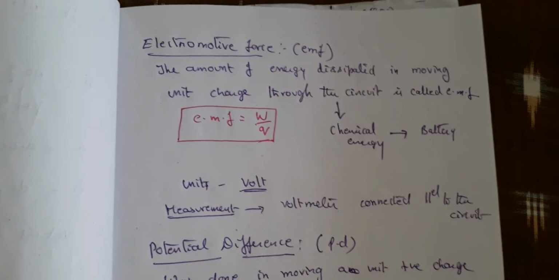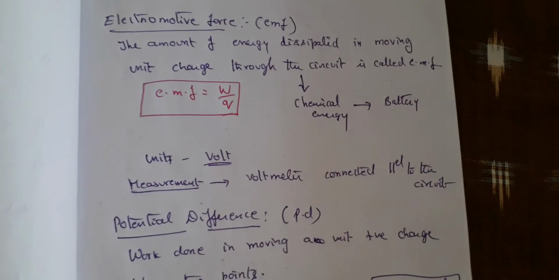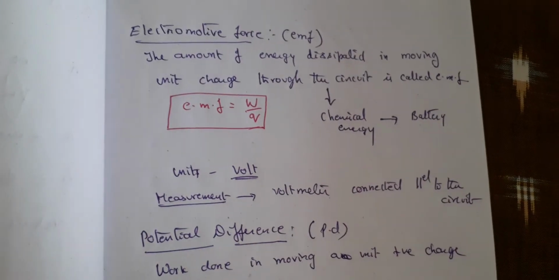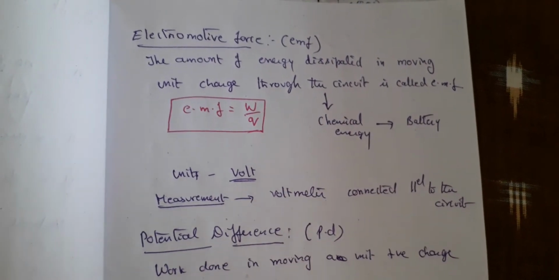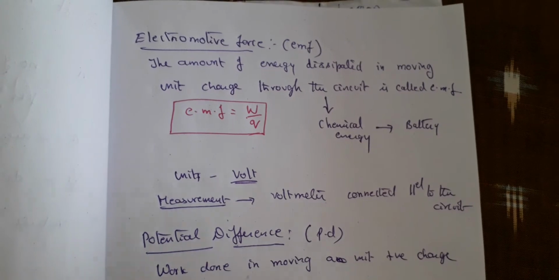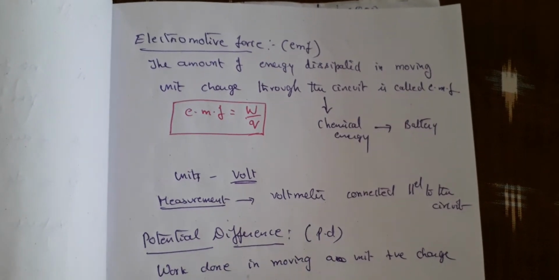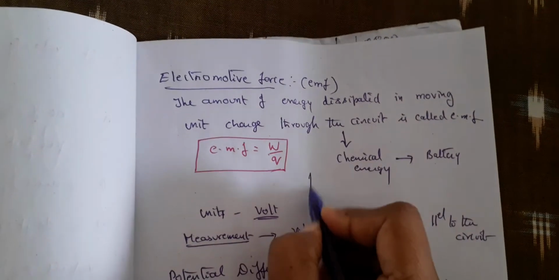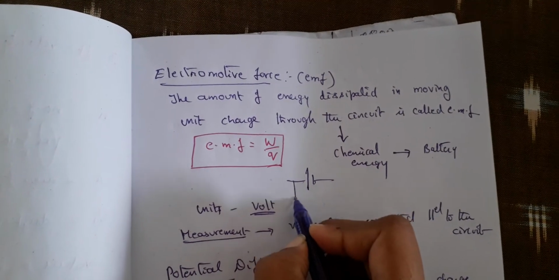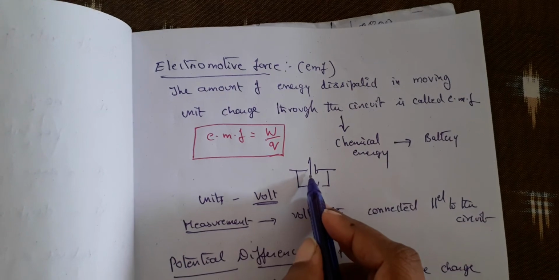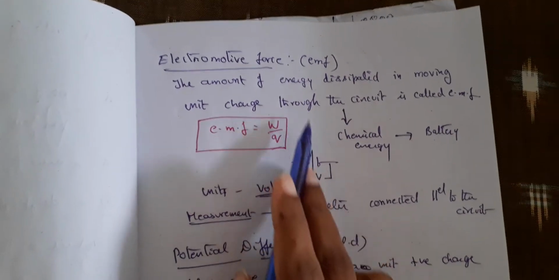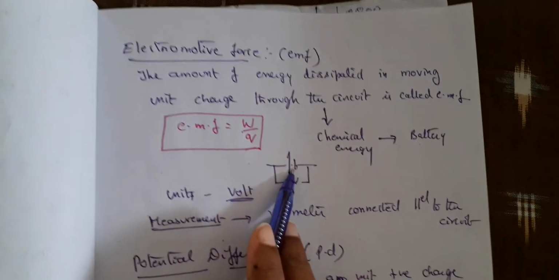Now, the other terminology we are supposed to know. Electromotive force, EMF. Whenever we talk about EMF for a battery, the potential difference between the terminals of the battery, we call EMF. Whatever the potential difference, whatever the voltage that is there in the battery, that we call EMF. And how do we define it?